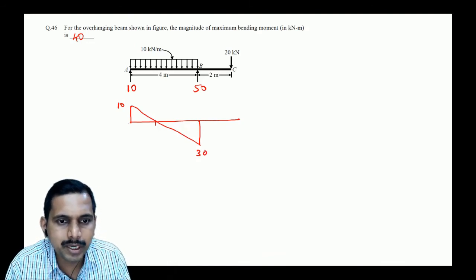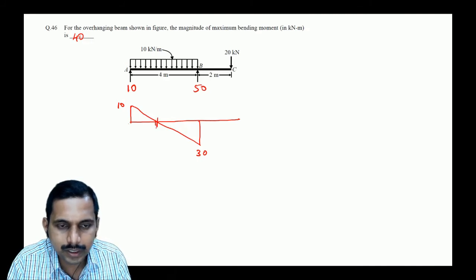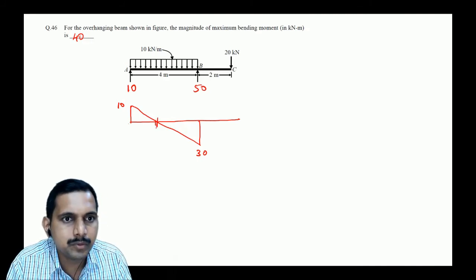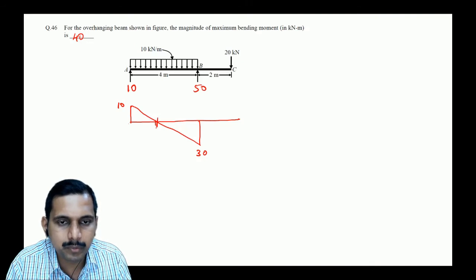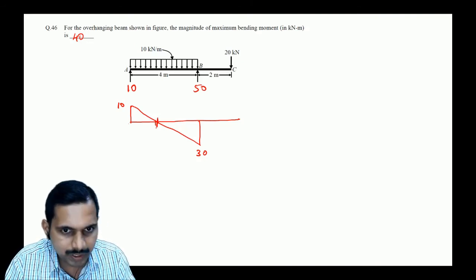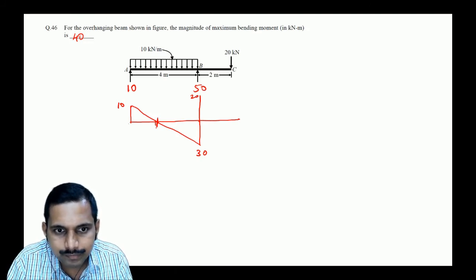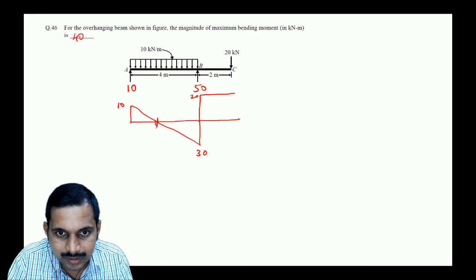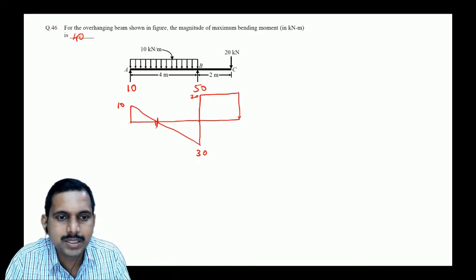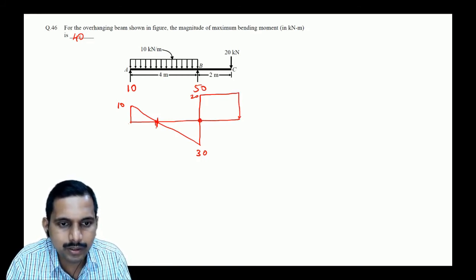So the maximum bending moment, where can it be? Over here, correct? What is the magnitude of the maximum bending moment, and where can it happen? It can happen at this point, okay? Or it can happen at this point, where it is increasing from 30, it goes up to 30 plus 50, right? 20. So it goes to 20 here, I'm sorry. And then how is the bending moment? Straight line. Then 20. This is the SFD. So it can happen over here or here.